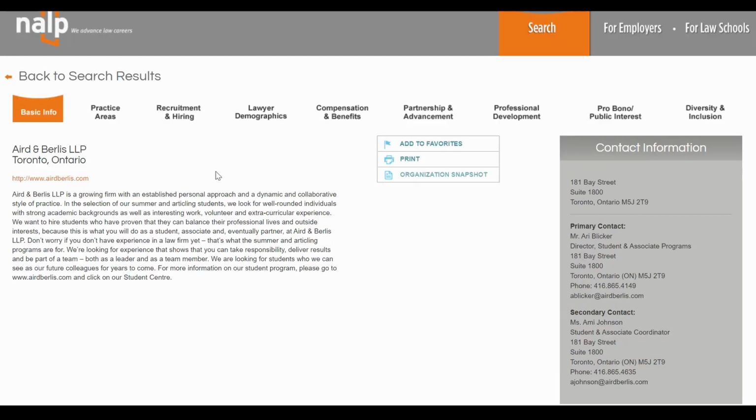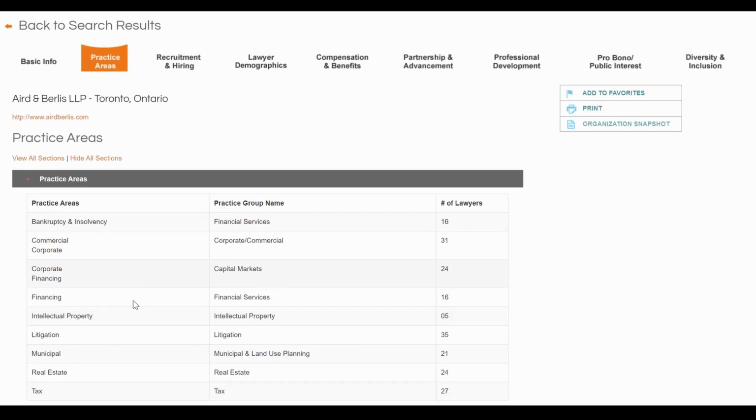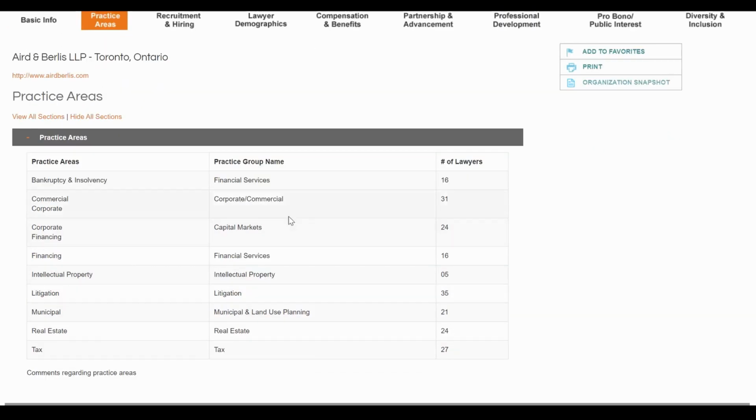Now, why is NALP really useful is because it shows you the practice areas that the firm focuses on. So you can see here, for example, the number of lawyers that they allocate to each practice group. And let's say that you know that you have an interest in intellectual property, and that's your primary area of interest, and you see that they only have hired 5 lawyers there.